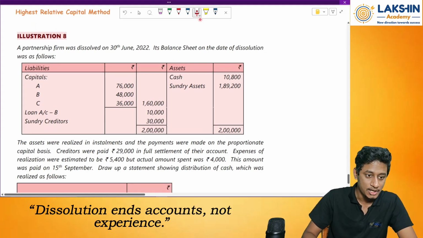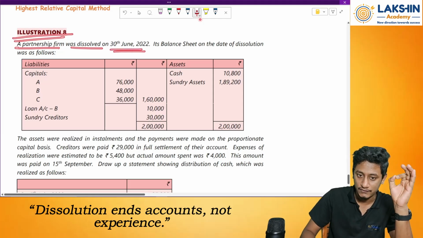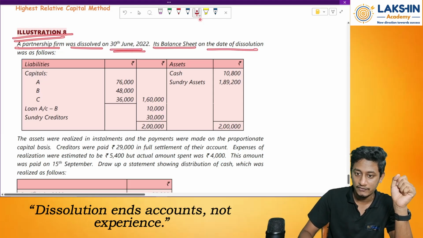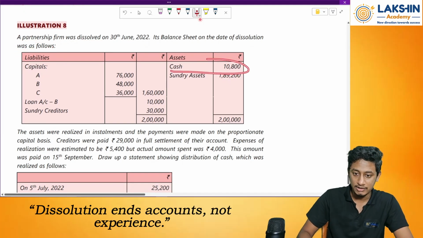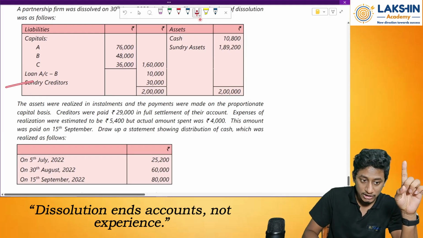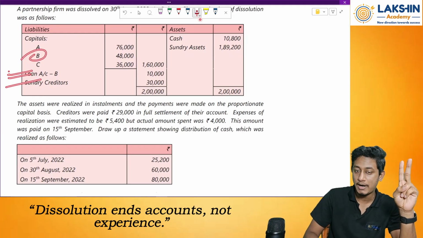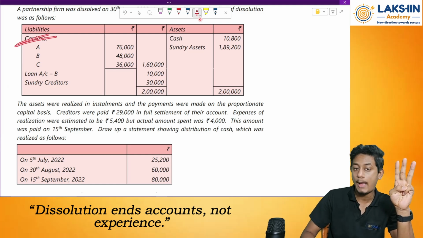Okay, so let's start. Illustration number 8, a partnership firm was dissolved on 30th of June. Its balance sheet on the date of dissolution was as follows. So liabilities are given, assets are given. So we have cash, we have sundry assets. Then loan of B is there, sundry creditors are there. So first priority will be given to whom? To the sundry creditors. Then second priority, loan account of B, that is my partner. Third priority, to the capitals of the partners.